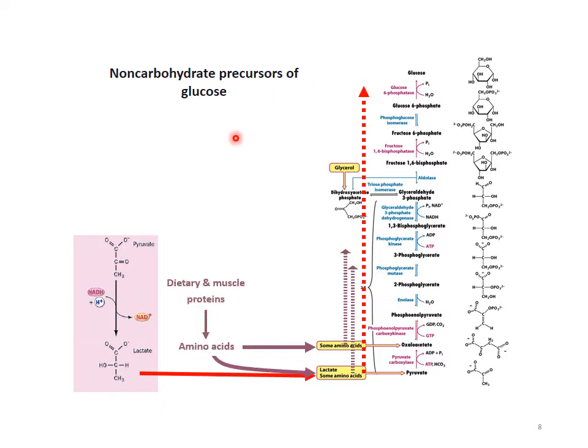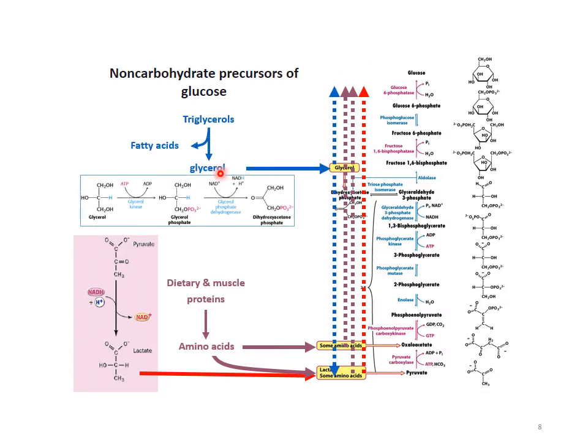Then second, dietary and muscle protein give rise to amino acids. These amino acids convert into glucose by this pathway. Then number 3 is glycerol. Glycerol is also converted into glucose by this pathway. So glycerol is converted to dihydroxyacetone phosphate, then glyceraldehyde 3-phosphate, fructose 1,6-bisphosphate, fructose 6-phosphate, glucose 6-phosphate, and finally into glucose.